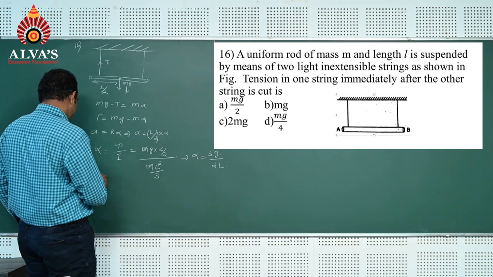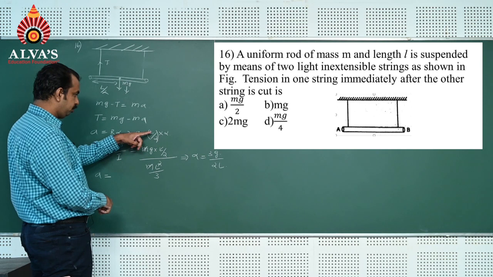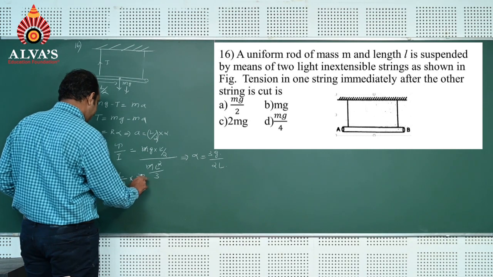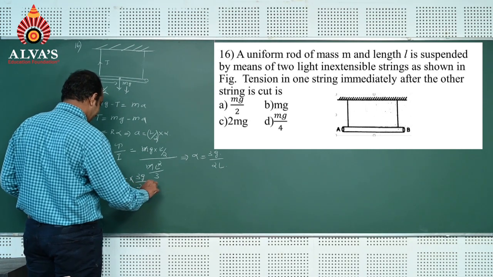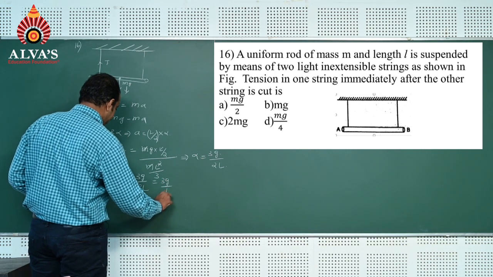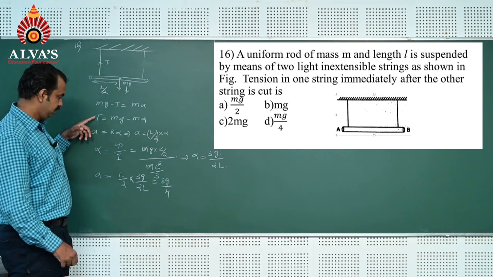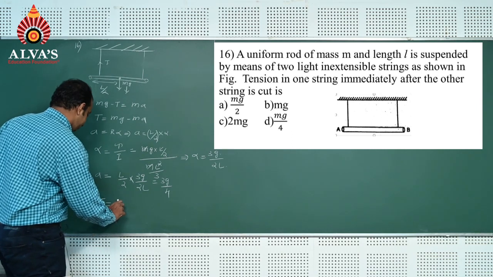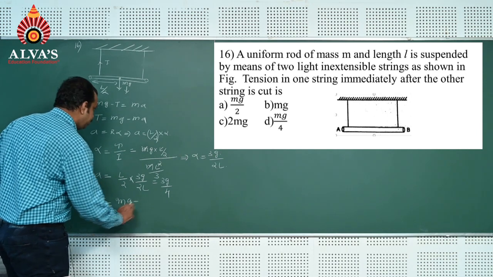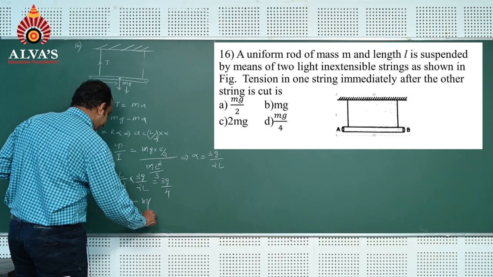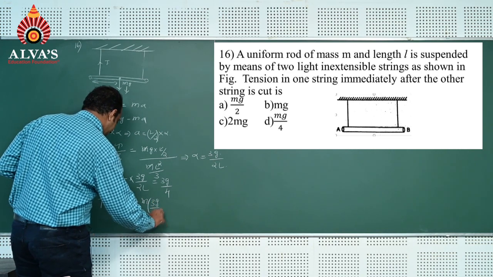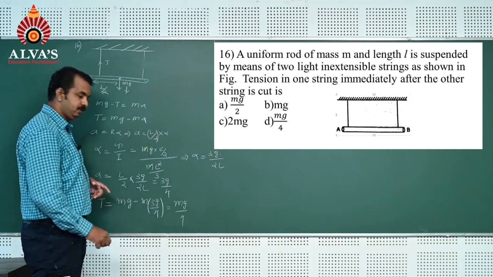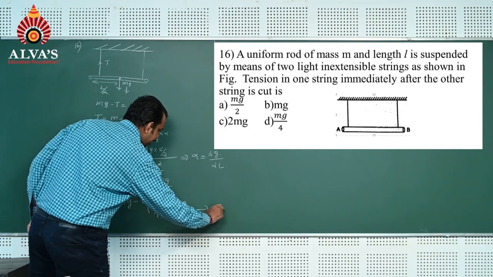That means A is equal to L by 2 into alpha, which is 3g divided by 2L. L gets cancelled. It is 3g divided by 4. Now tension is asked. Using this formula we can find out tension. Tension T is equal to mg minus m into 3g by 4, which is equal to mg by 4. Mg by 4, which means option D is the correct answer here.